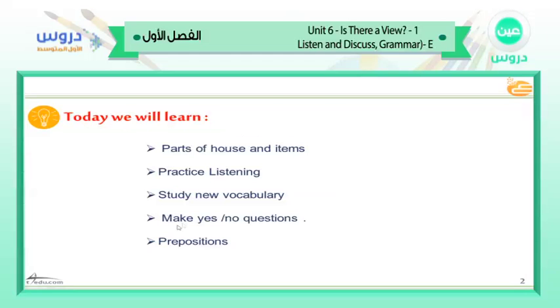We also have making yes/no questions. We don't have WH questions. We have only questions answered by yes or no, like, is there any brothers or sisters? Is there any sofa here? Like that. Also, we can conclude our presentation with prepositions. Prepositions, gentlemen, are not so difficult for us. It's so easy, but it depends on the situation and on the sentences, which suitable word we can use in this situation.